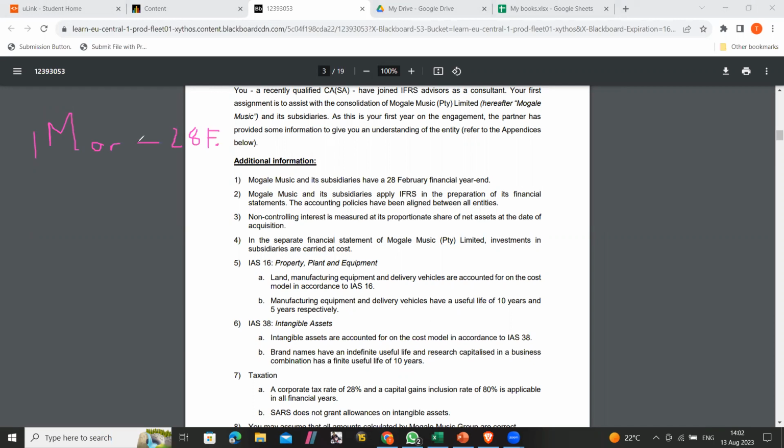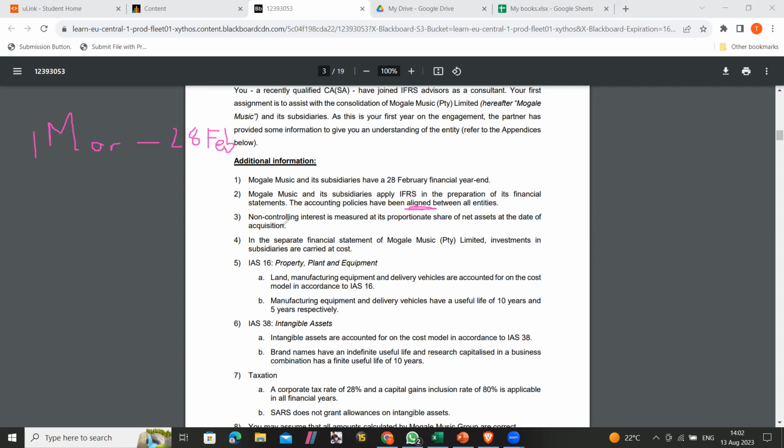And then Mohale Music and its subsidiaries apply IFRS in the preparation of their financial statements. The accounting policies have been aligned between all entities. So this just means that the entities use the same accounting policies.